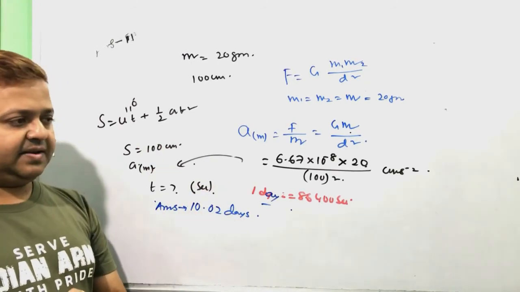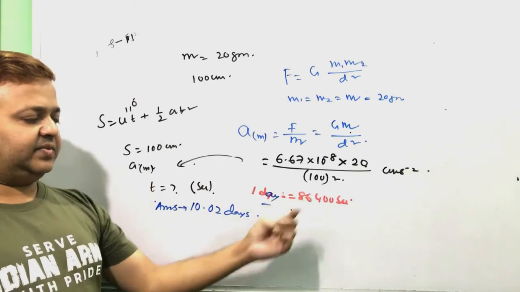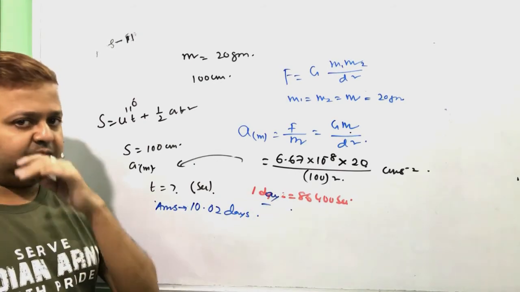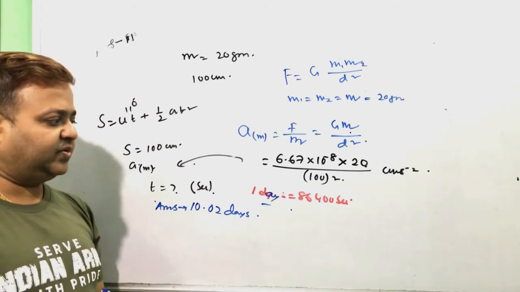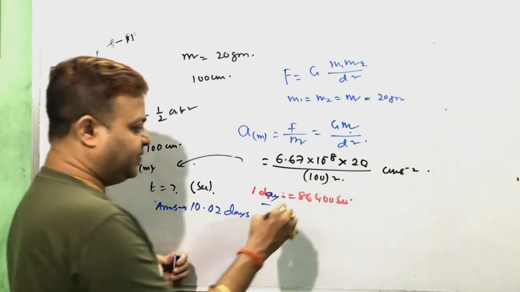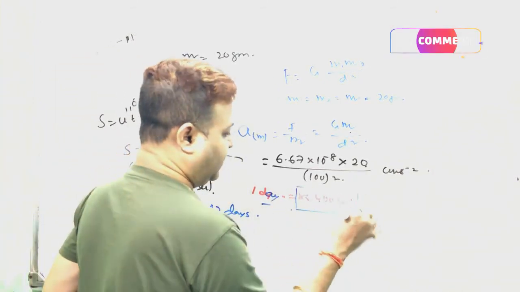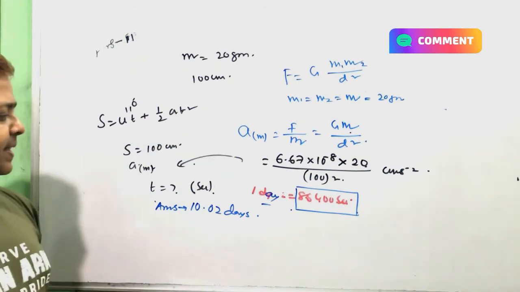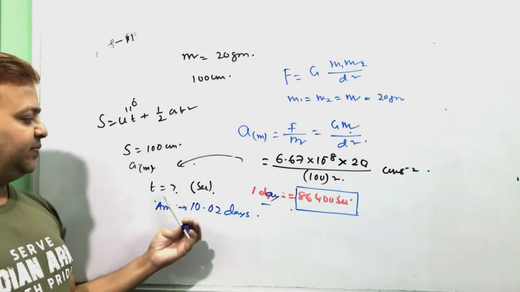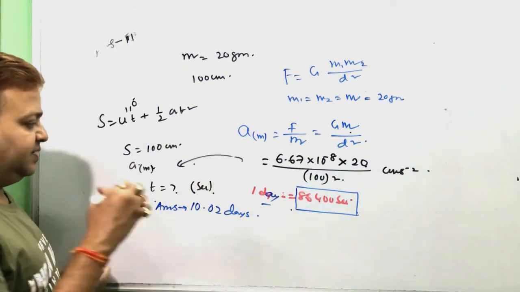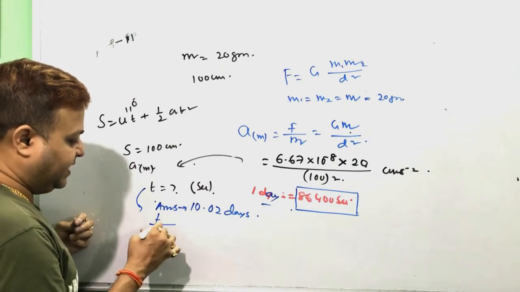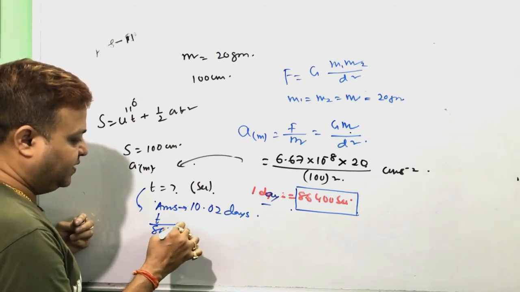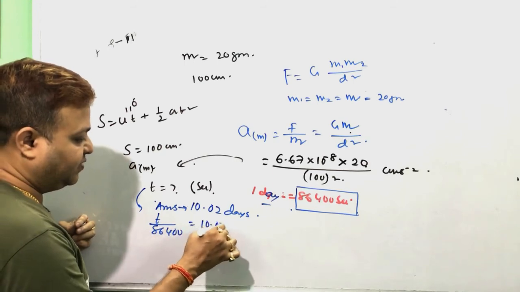Answer is given in day. 1 day equal to 86400, 24 into 3600. This is the standard value of seconds per day, 86400 seconds. So dividing t second by 86400, that is 10.02 days.